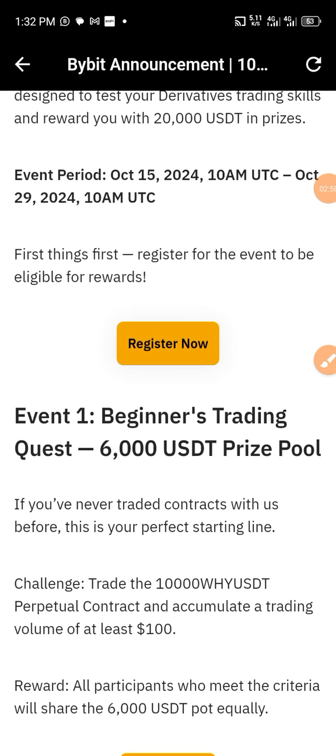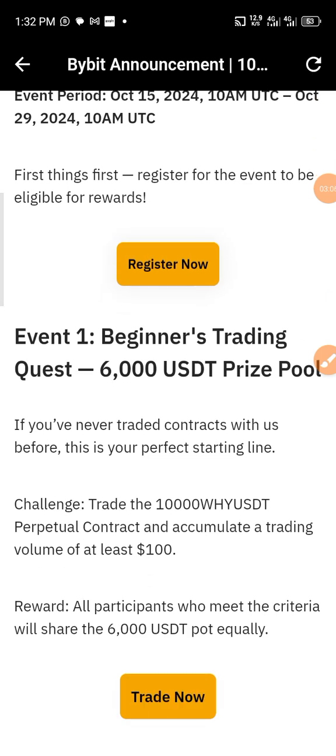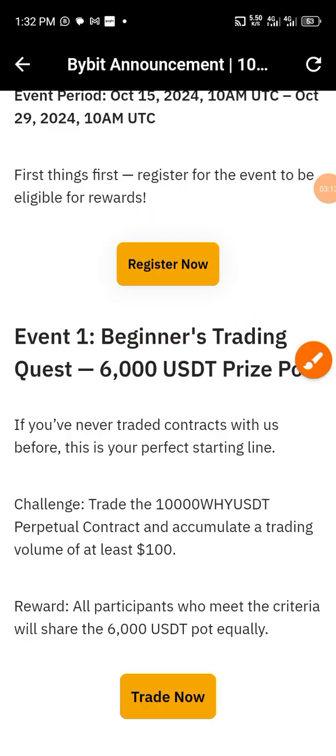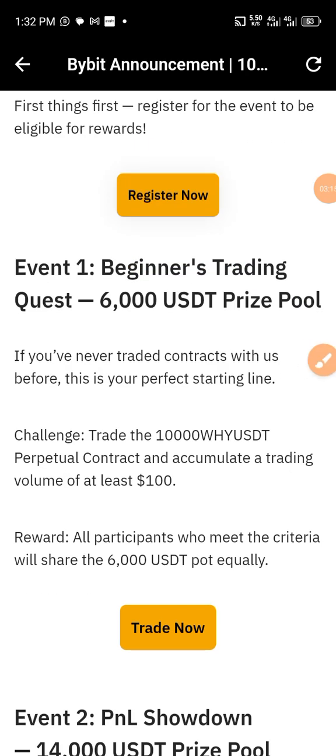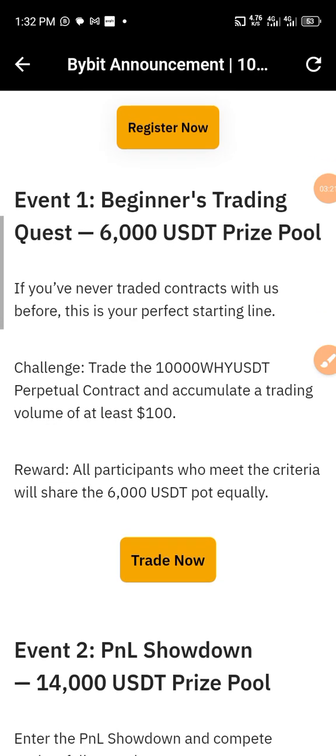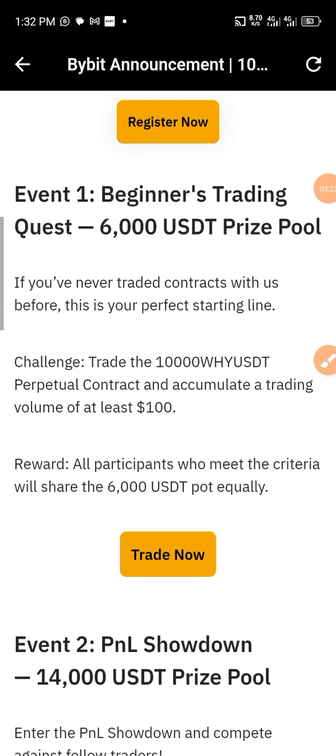All right. What is the first thing? The first thing you need to do is register for the event to be eligible for this reward. How do you register for this event? You're going to come to this place and click on register. It's very simple as ABCD. So event 1, Beginners Trading Quest, 6,000 USDT prize pool. A lot is here for you to claim. If you have never traded contracts with us before, this is your perfect starting time.